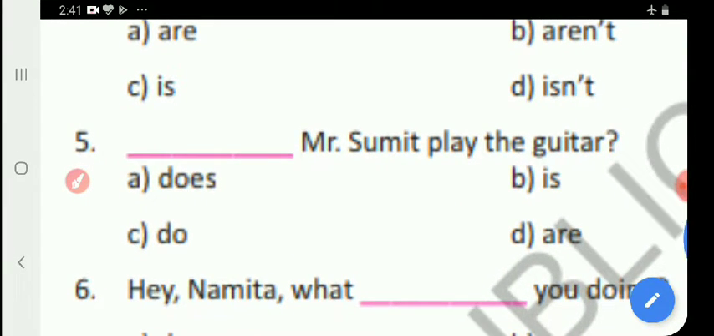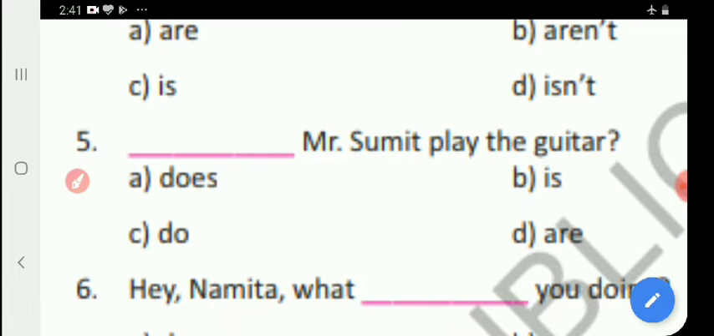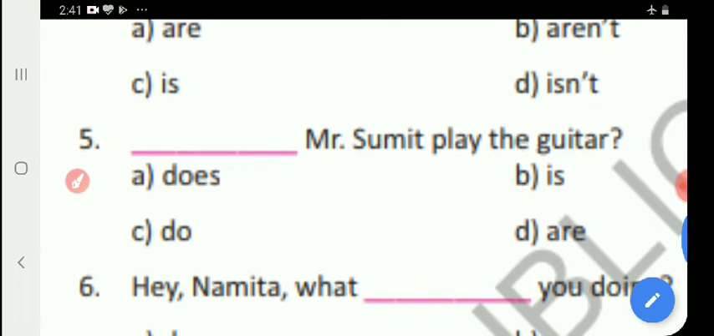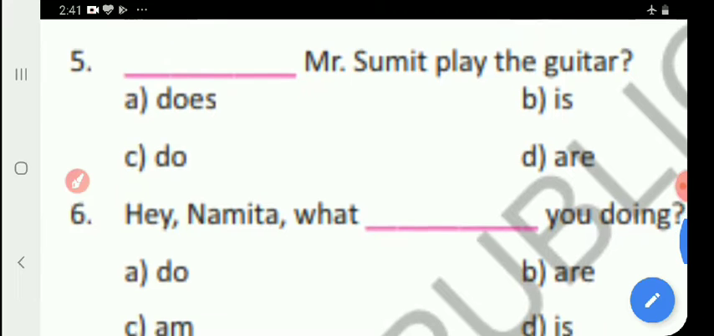Now, next number 5. Mr. Sumit played the guitar. Look at the sentence: the subject of the sentence is singular. So, which helping verb will you take? Does, do, is, are. You will take does. Does Mr. Sumit play the guitar?